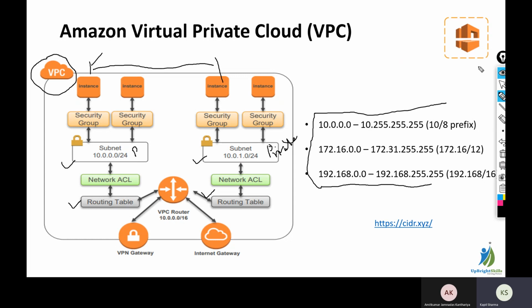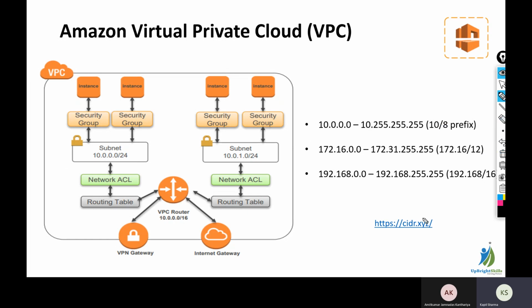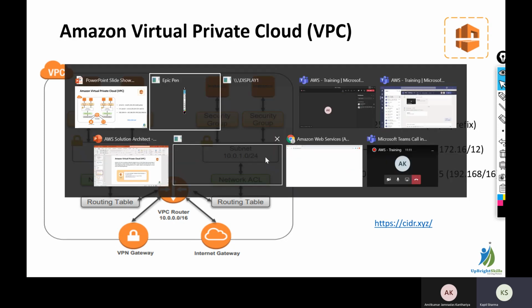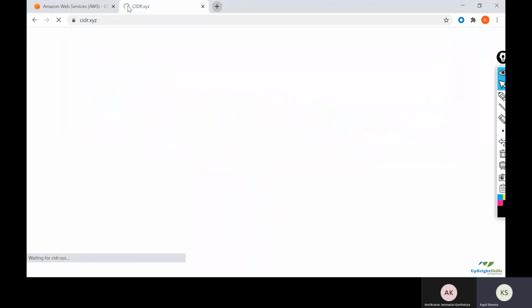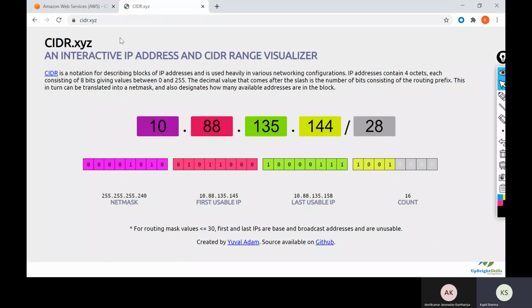If you are new to networking, you can learn how to choose your IP range and how many IP addresses you get in different ranges. This is one link you can use for finding out how many IP addresses you generally get with different subnets. CIDR.xyz is a good website.